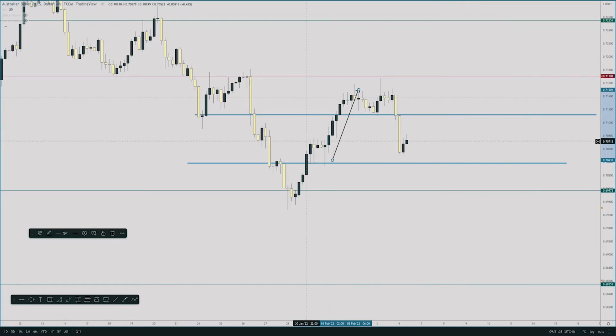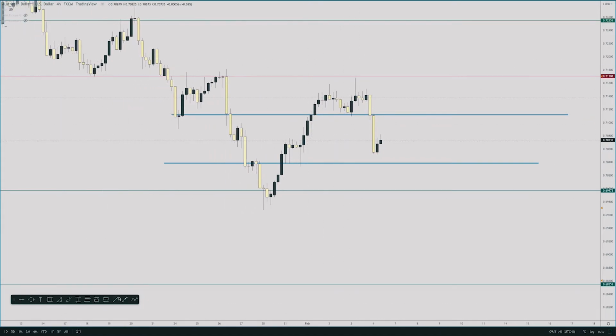Okay, so then we created a double top, and then it fell, backed off the NFP news. So last week we pushed all the way up 170 pips, and then we lined up at the higher time frames and started pushing bearish once again and fell 80 pips. So what I see for this week coming up is a retracement up to this broken level of support where this double top was made, and then a continuation down to the higher time frame levels at the 0.687, 0.685 area